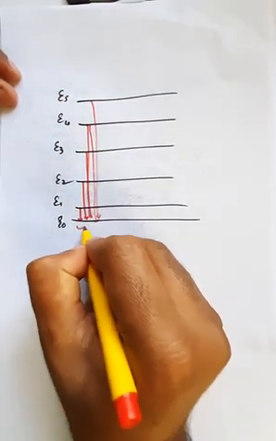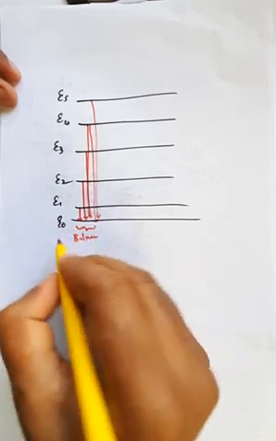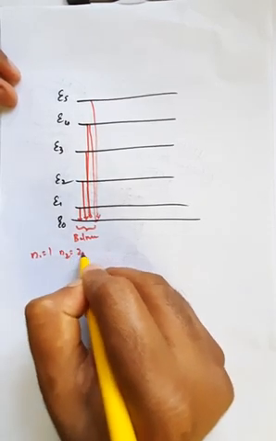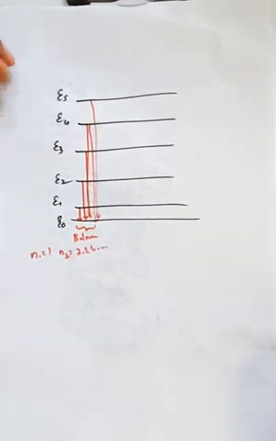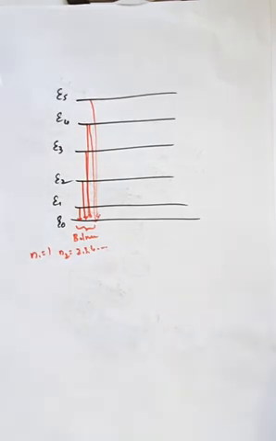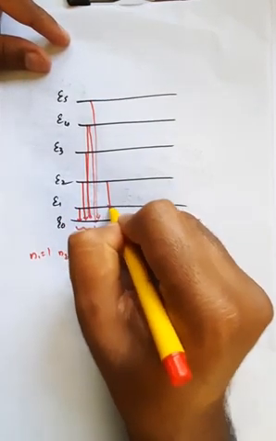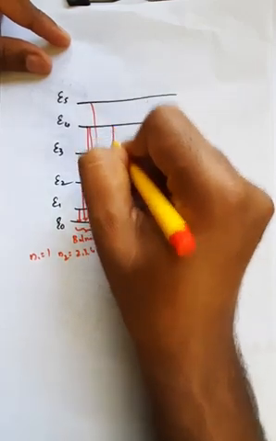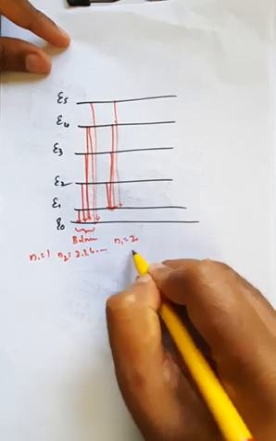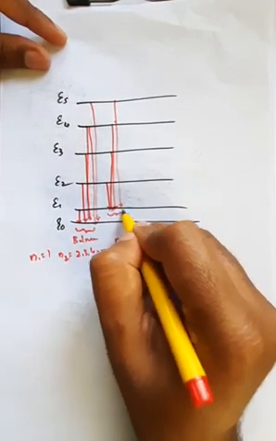This type of arrangement can generally be seen in the case of the Lyman series. That means the n1 value will be 1 and n2 can be 2, 3, 4, and so on continuously. Similarly, in the Balmer series, the electron jumps to the second level, so n1 is equal to 2 and n2 is equal to 3, 4, 5. So this is called the Balmer series.